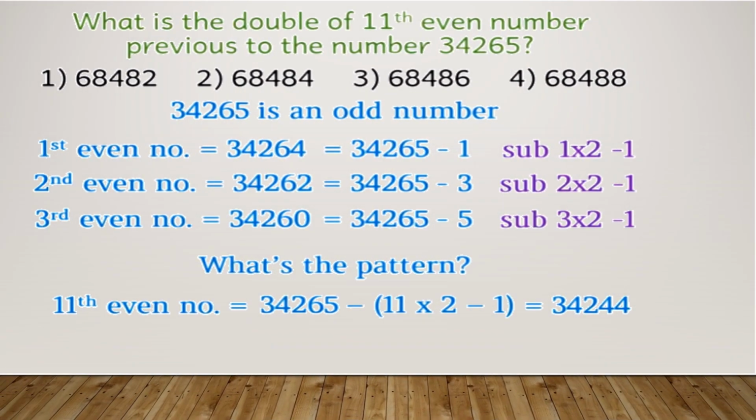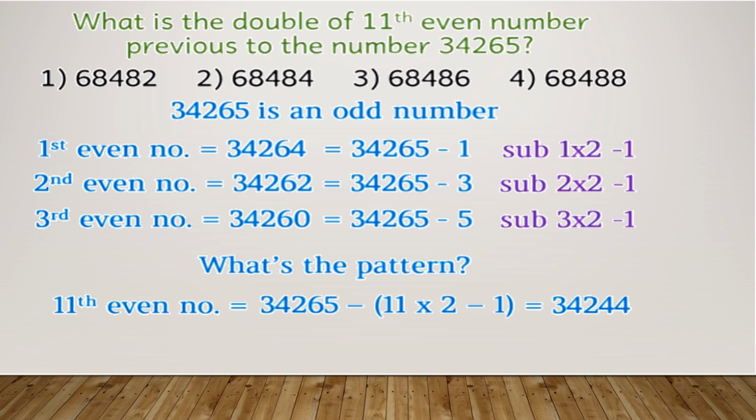so as we know the pattern now, what did we get the pattern as? We got the odd number in our question. We want the 11th number, right? So we are going to multiply it by 2 and then subtract 1. That will give you the 11th even number. Okay, so after doing that, we have got 34,244 as the 11th even number.